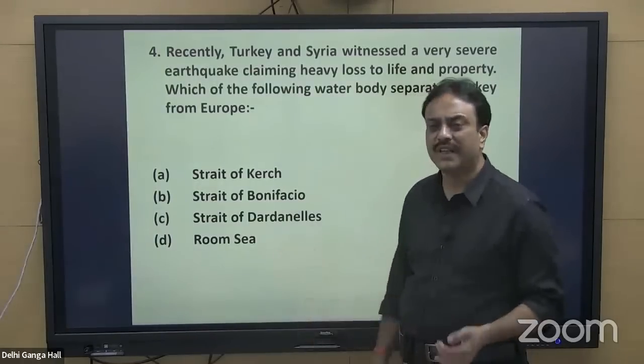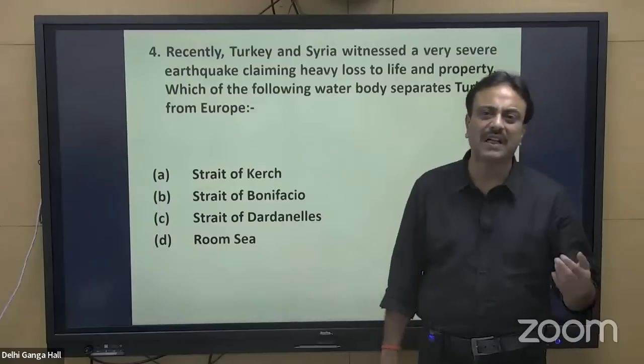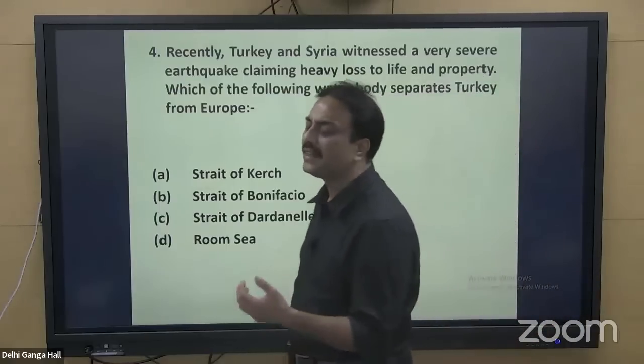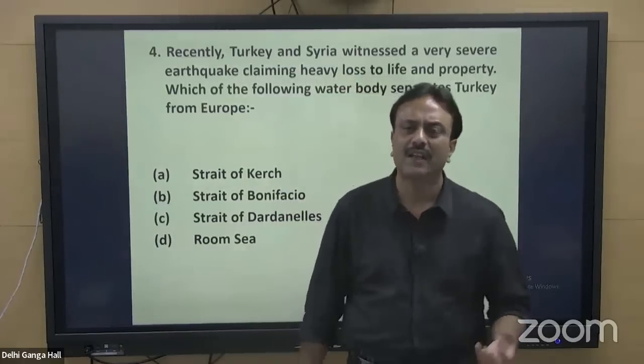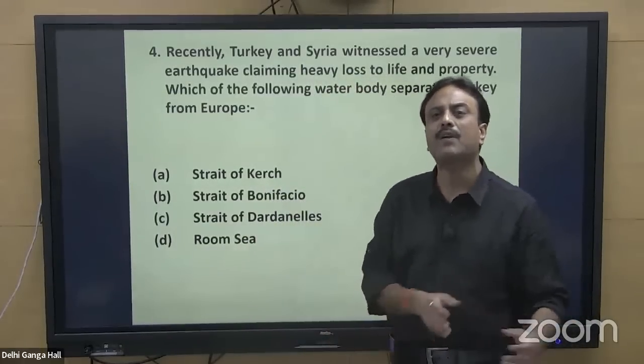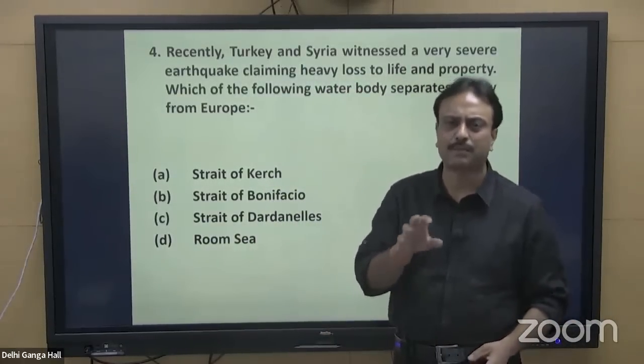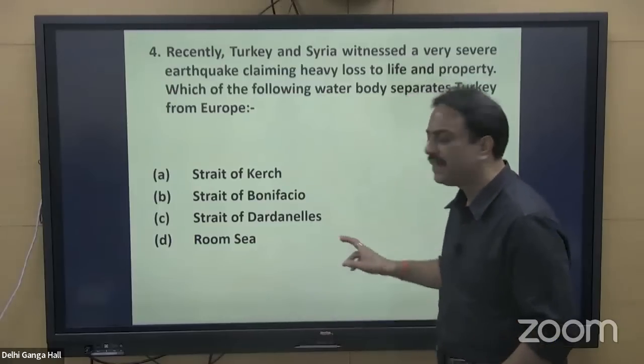And the last is the Room Sea. Room Sea is located on the southern side of Turkey. On the southern side of Turkey, there is a small island called Cyprus. In between Cyprus and Turkey, the water body which is specifically a part of the Mediterranean Sea, yet that specific region is known as the Room Sea.